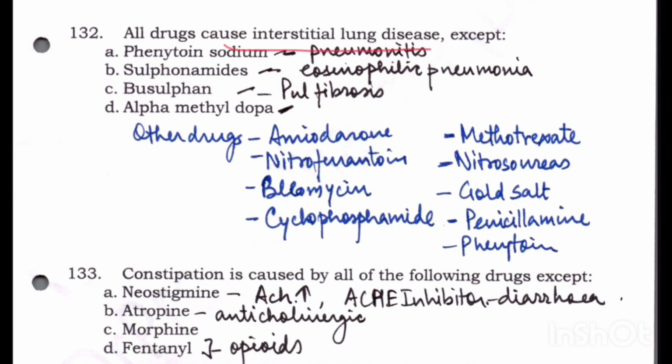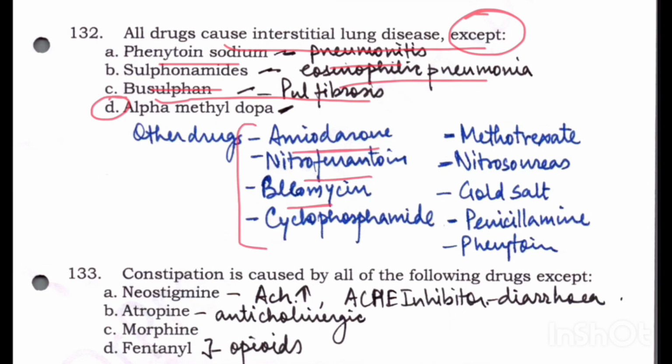All the drugs cause interstitial lung disease except which drug? Phenytoin causes pneumonitis, sulfonamides cause eosinophilic pneumonia, busulfan causes pulmonary fibrosis. So alpha methyldopa is the answer here, it doesn't cause lung disease. Other drugs implicated in lung diseases are amiodarone, nitrofurantoin, bleomycin, cyclophosphamide, methotrexate, nitrosoureas, gold salts, penicillamine, and phenytoin.